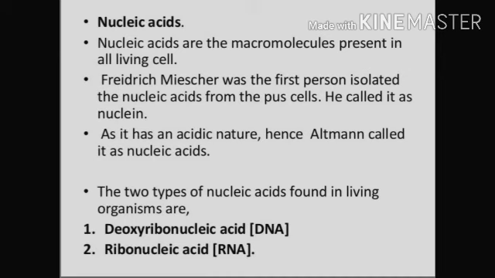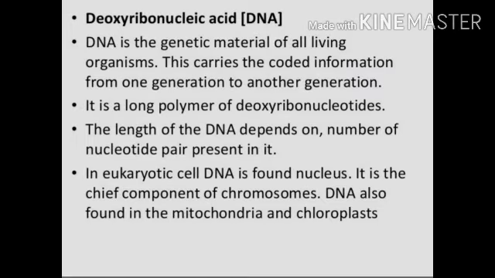So there are two types of nucleic acid found in living organisms. First is DNA, the deoxyribonucleic acid. Second is RNA, and the full form of RNA is ribonucleic acid.